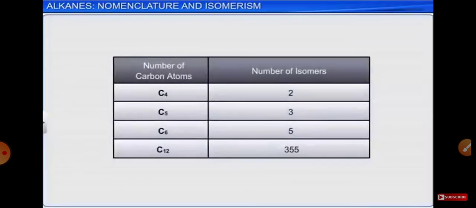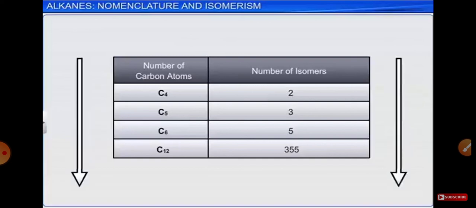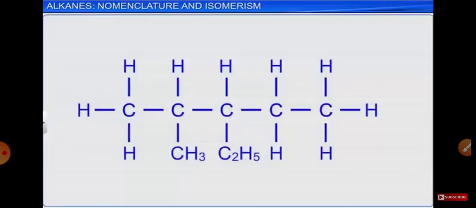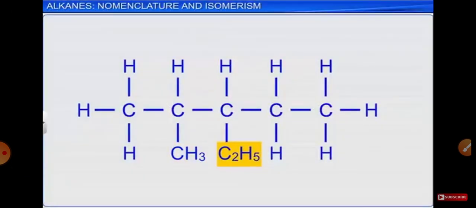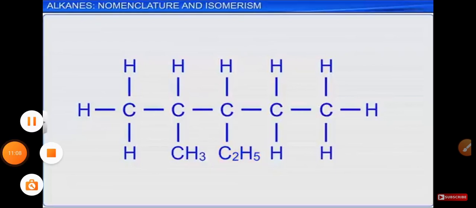The table here gives the number of isomers present for a given molecular formula. Butane has 2 isomers and pentane has 3. Similarly, as the number of carbon atoms goes on increasing, the number of structural isomers goes on increasing. We come across many groups like CH3, C2H5, attached to carbon atoms. These groups